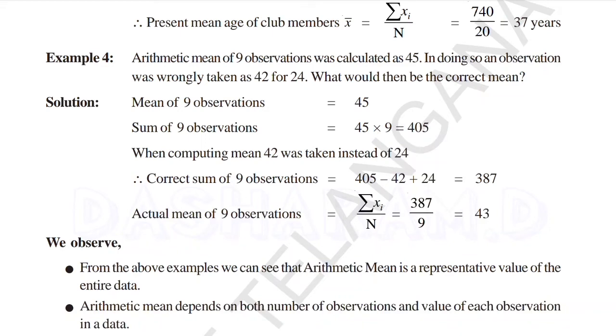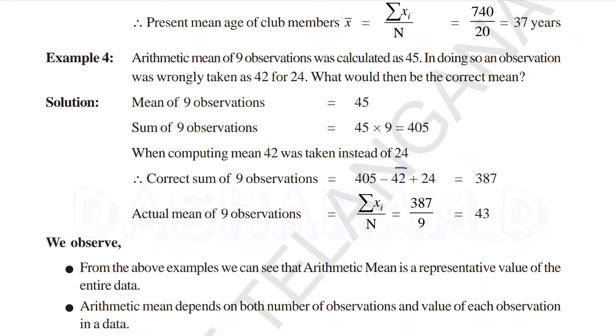Next, what happened: by calculating this mean, 42 was taken instead of 24. So actually we have to take 24, but instead of 24 he took 42, and then we got the arithmetic mean 45. That is why, for the correct sum of 9 observations, from the sum we remove the number taken in the calculation, 42, and then add the number we actually have to take, 24.